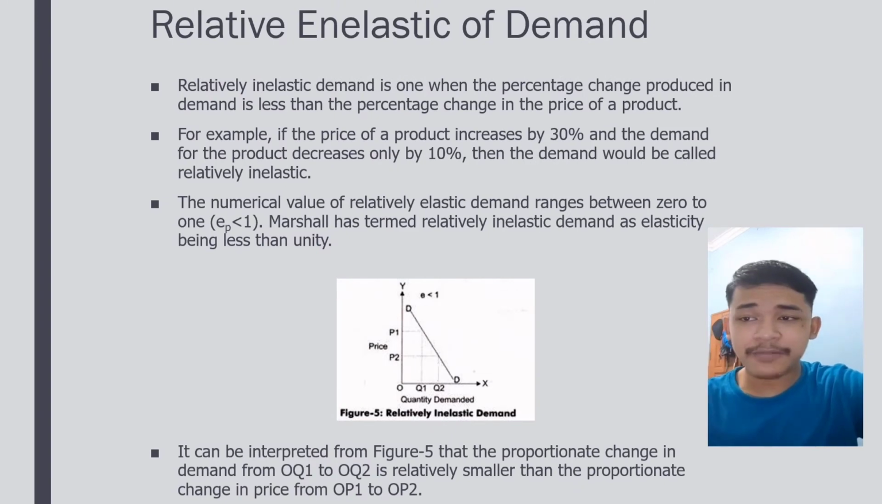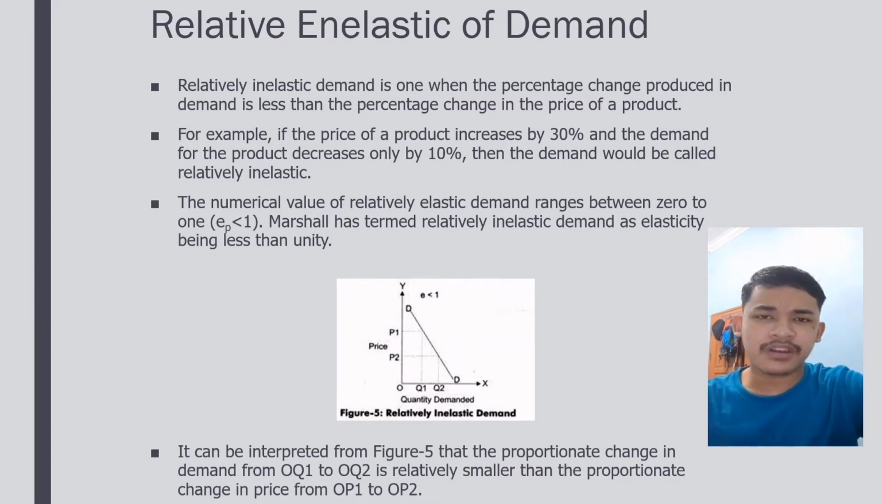Next, we have relatively inelastic demand. Relatively inelastic demand is when the percentage change produced in demand is less than the percentage change in the price of a product. For example, if the price of a product increased by 30% and the demand for the product decreased only 10%, the demand will be called relatively inelastic.